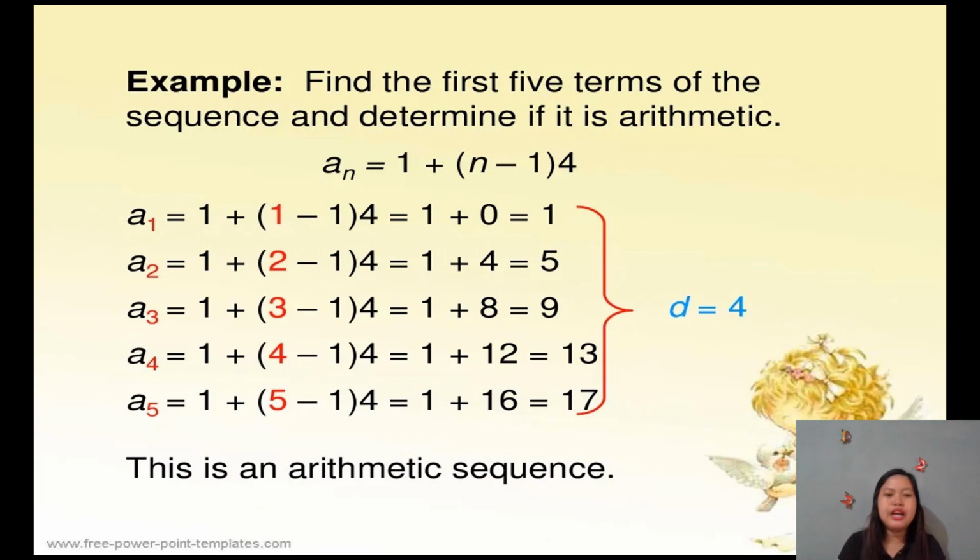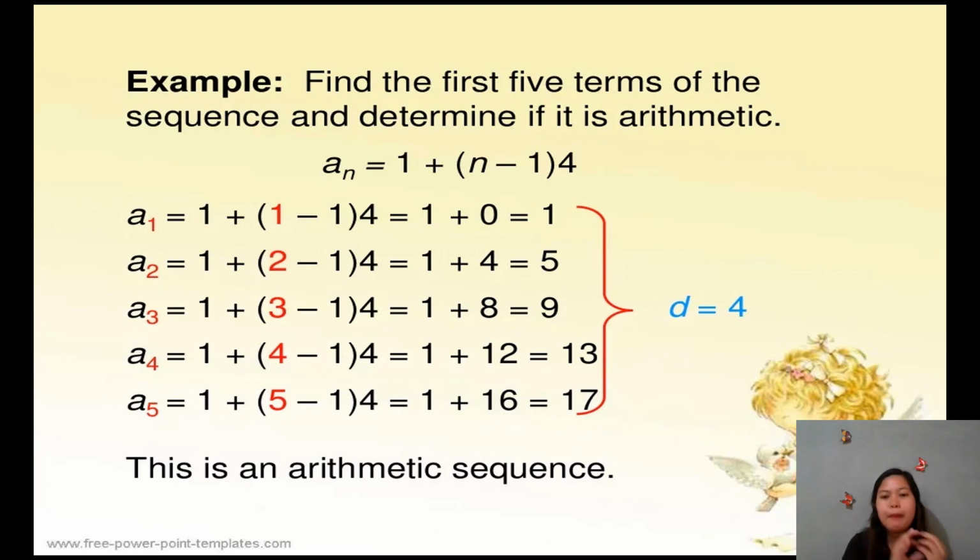Now, we have here another example: find the first 5 terms of the sequence and determine if it is arithmetic. Unsa pagalit ti mailhan nato na arithmetic ang isa ka sequence? If naa sila'y common difference.